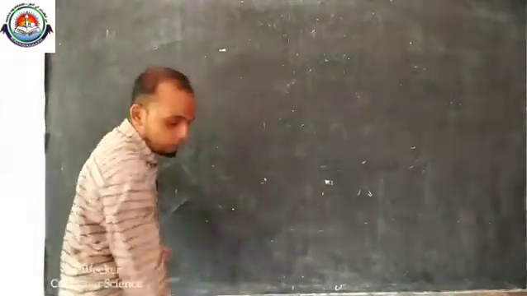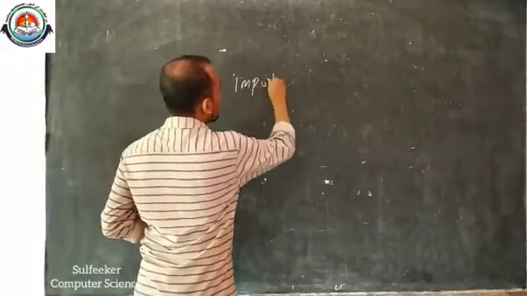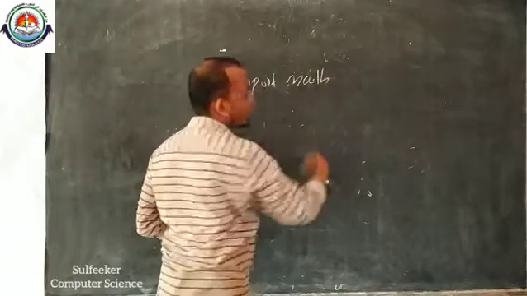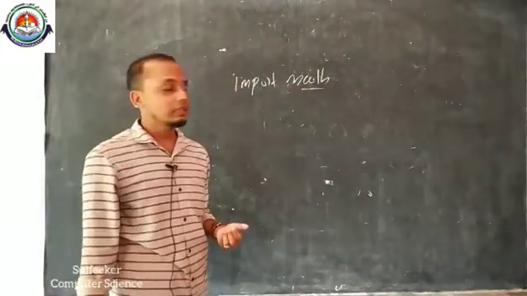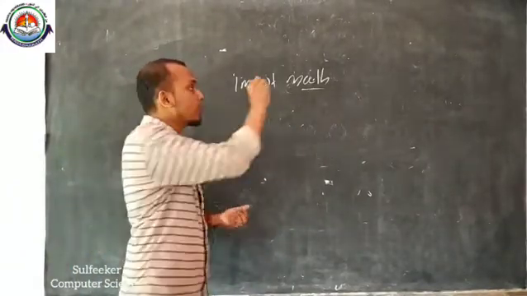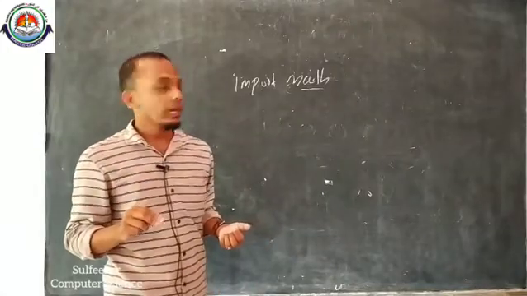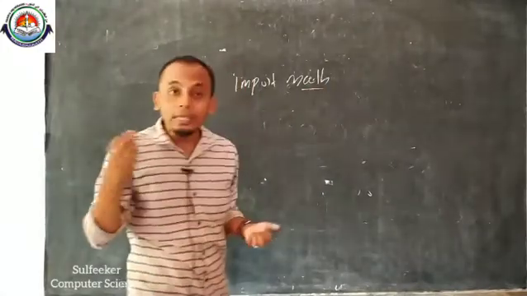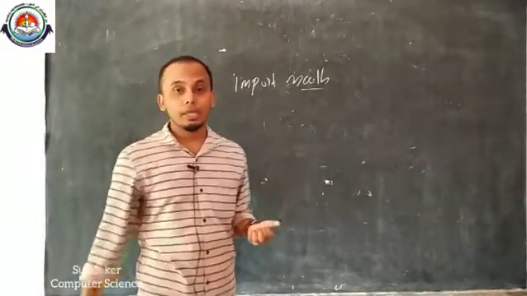For example, import math. Actually it is a mathematical function. We can import this mathematical module into the Python program. If any complex calculations are there, you can use import math.